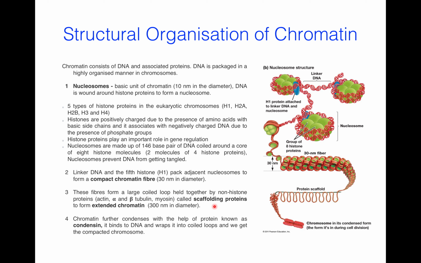diameter. This fiber form a large coiled loop held together by non-histone protein, that is actin, beta tubulin, myosin, called folding protein to form extended chromatin. Chromatin further condenses with the help of protein known as condensin. It binds to DNA and wraps it into coiled loops and we get compacted chromosome. So it is a nucleosome structure for 8 histone protein over here. H1 protein attached to linker DNA and nucleosome and it is a chromosome.